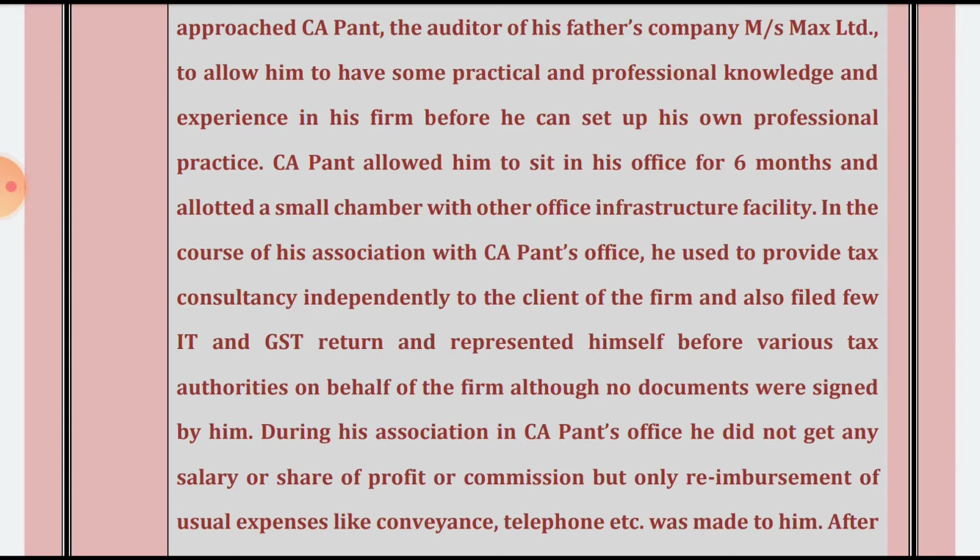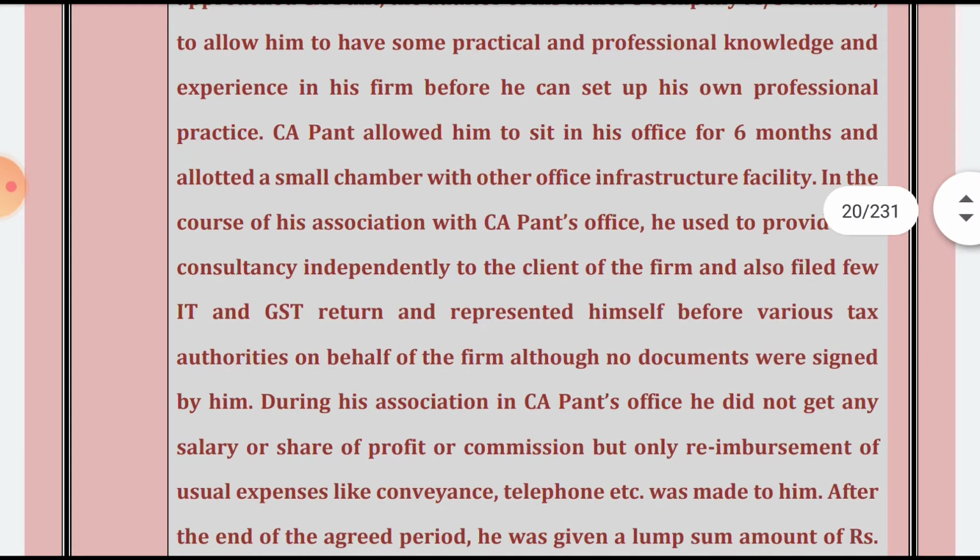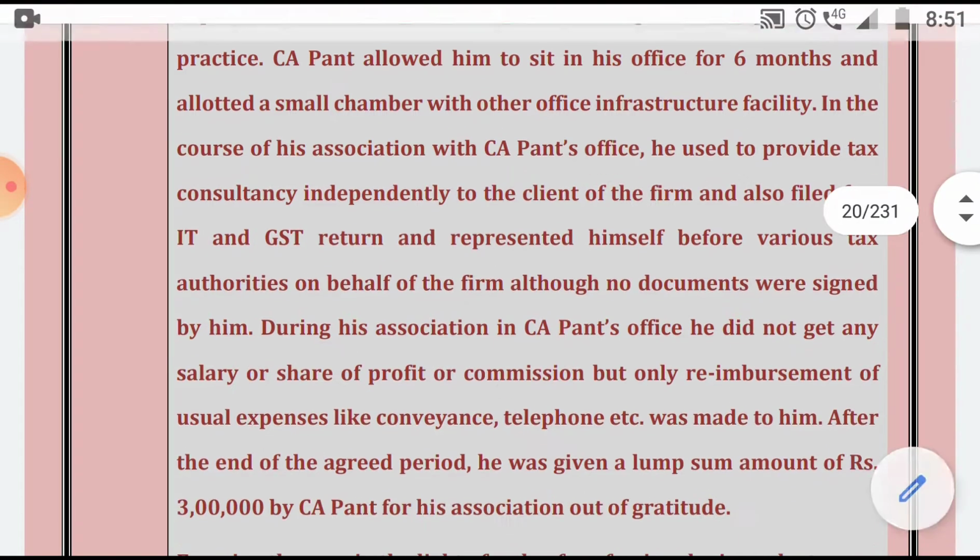So no documents were signed. So clause 12 of Part 1, Schedule 1 is not getting attracted. But what clause 1 speaks of is that a person cannot act in the name of a practicing chartered accountant unless he is also practicing and is either a partner or an employee. No documents were signed by him during his association in CA Pent's office.